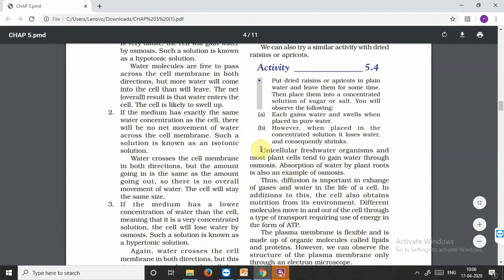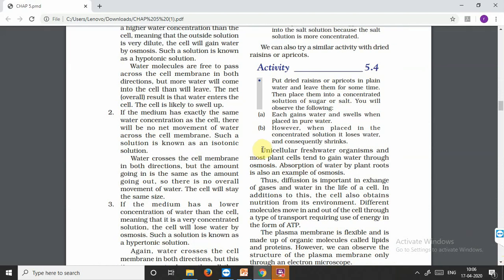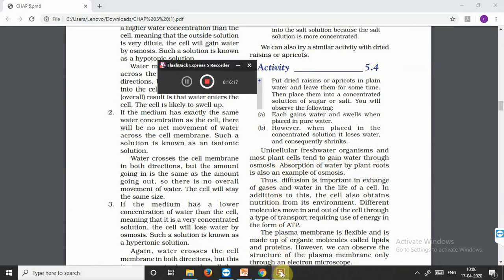This is a brief of what I explained to you earlier. Unicellular freshwater organisms and most plant cells tend to gain water through osmosis. Osmosis is the process by which water moves from the higher concentration to the place where its concentration is low through a semi-permeable membrane.